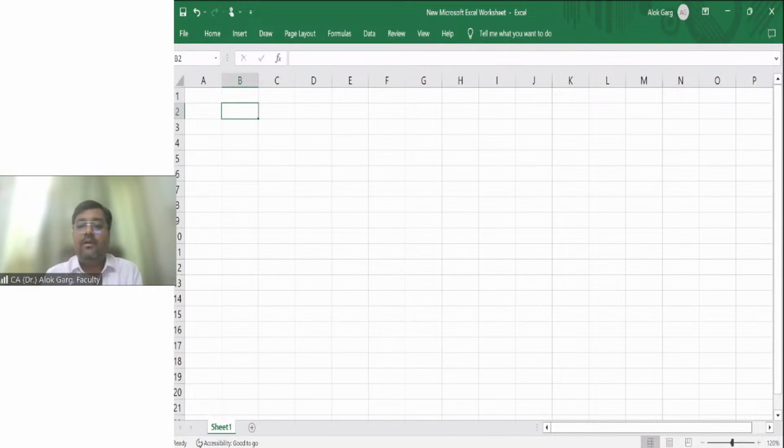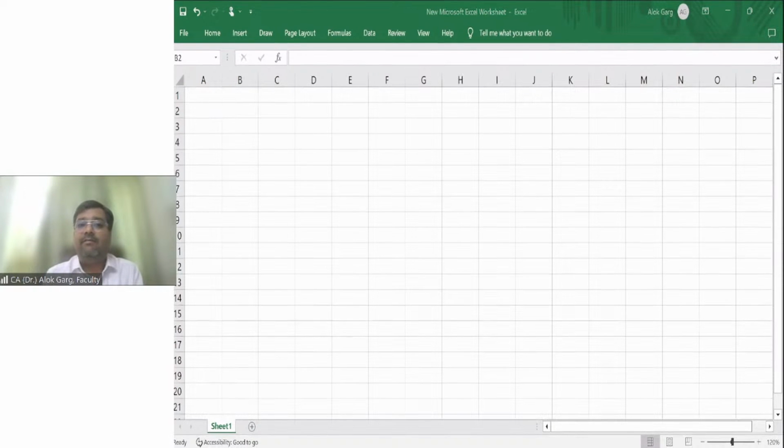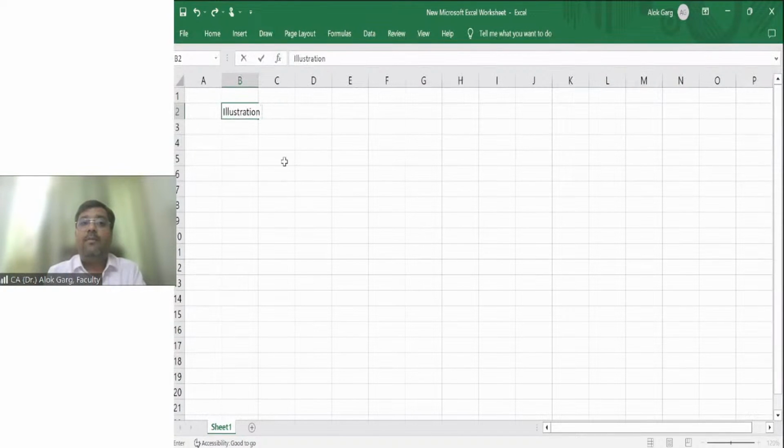Yes. This is illustration number 27 of the ICAI study material, where we need to talk about the lease liability. The total lease term is 10 years, right?